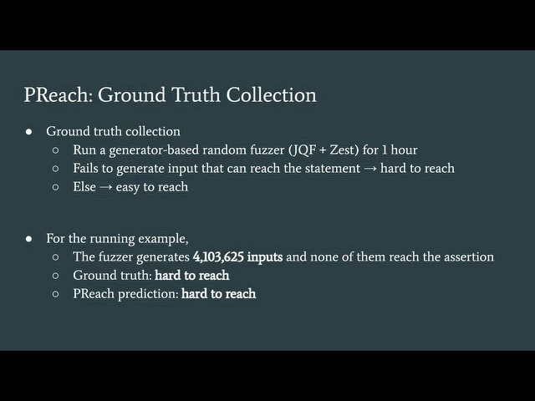For the running example from the software verification competition benchmark, the random fuzzer generates 4 million inputs and none of them can reach the assertion. As a result, the ground truth is hard to reach for this particular statement. From the Preach side, we also predict that the statement is hard to reach, which means Preach can correctly identify a statement as hard to reach if the program is tested using a random testing tool like a generator-based random fuzzer.